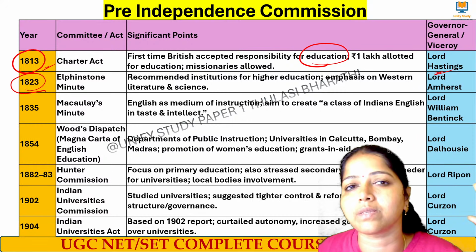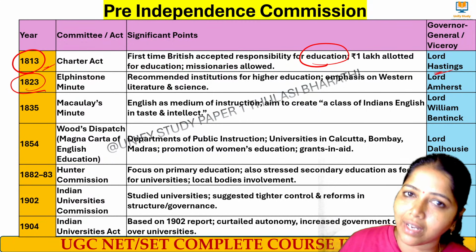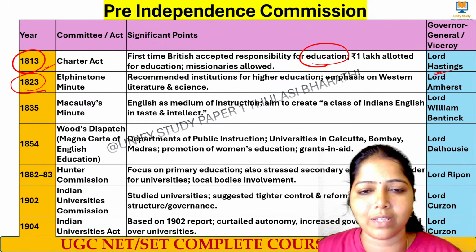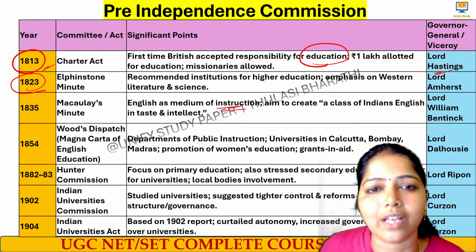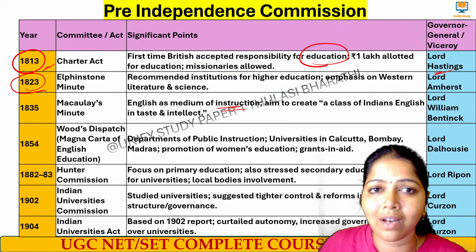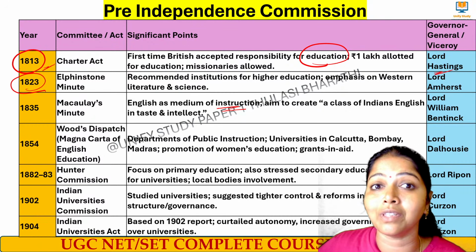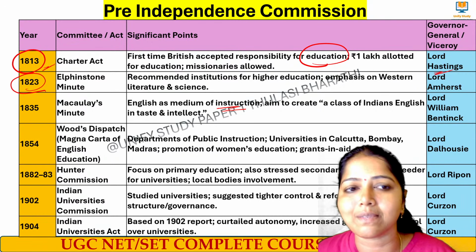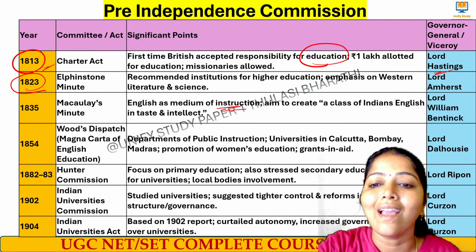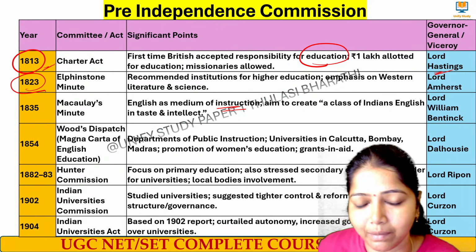What we are doing now is based on this Macaulay's Minute only, where by color we are Indian, but by taste we have become Western people, because it has been put into the minds of people. English as the medium of instruction should be made compulsory. English education is the best one. Oriental education, that is what we had as our native, is not good. That was recommended in Macaulay's Minute in the year 1835, where they created a class of Indians, English in taste and intellect, where Western education was brought in here.